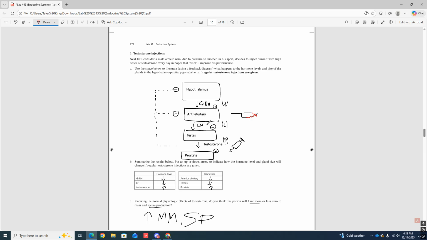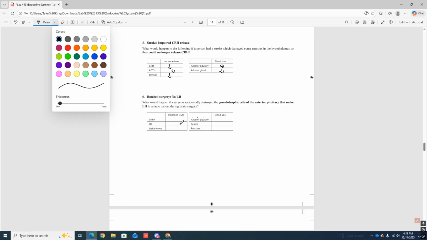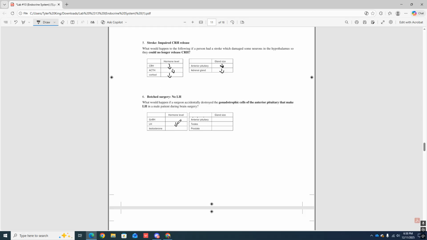So if you damage this, it's not going to produce LH. So what's going to happen? If you can't produce LH, this guy's going to go down, okay? Remember, this guy stimulates the testes to produce testosterone. So if LH goes down and it does not tell the testes anything, that's going to go down and you're not going to produce testosterone because of it, okay? All right. Testosterone, remember, stimulates the prostate. So if the testosterone is not stimulating prostate, that goes down, okay?